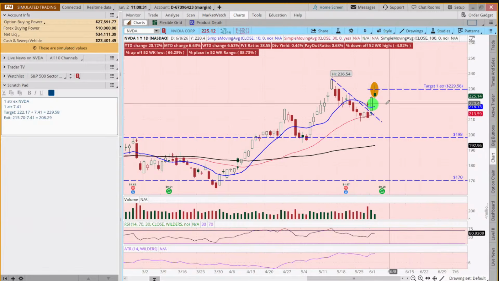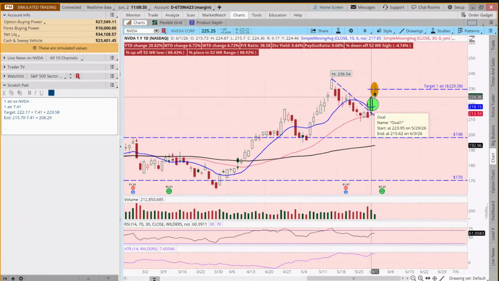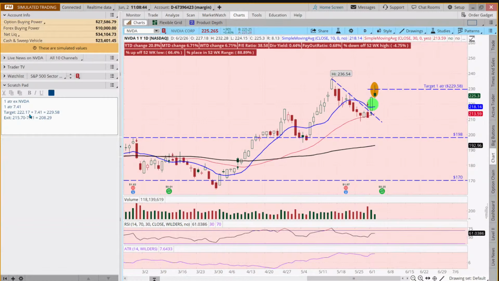So the idea with this strategy is that when you look at a candle, you say, okay, the high of the day, and the high of the day ended up being higher than when we placed this trade. It was 222.17, and we added this 1 ATR to it. And then our exit was if it went 1 ATR below the low of that day.